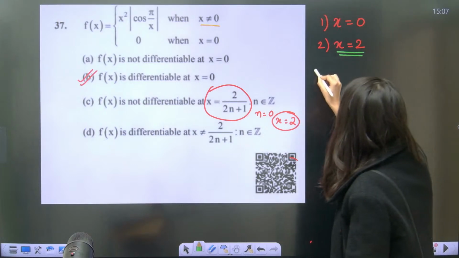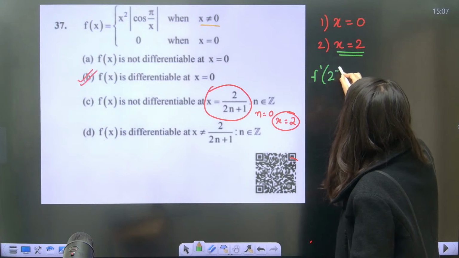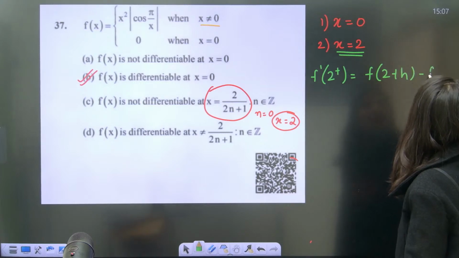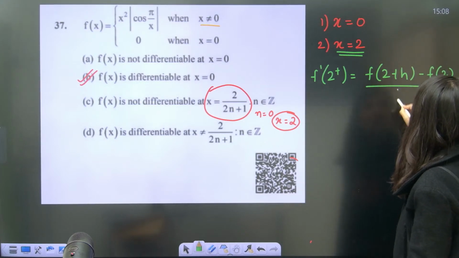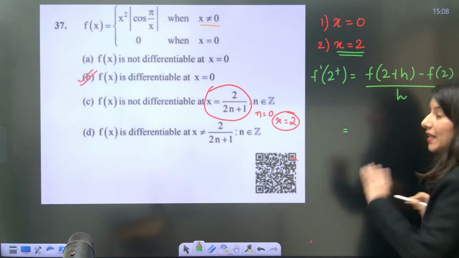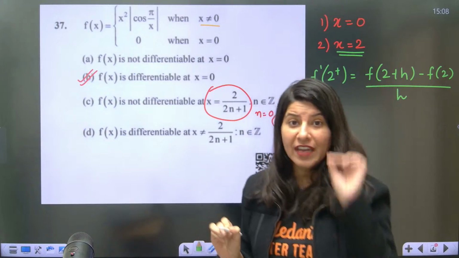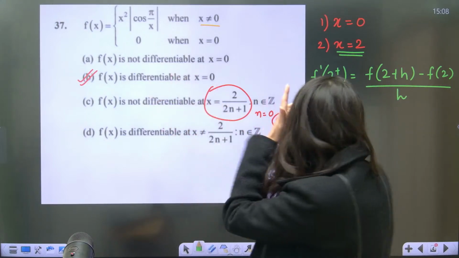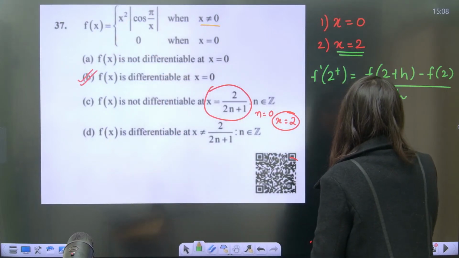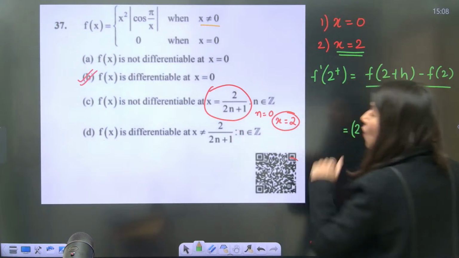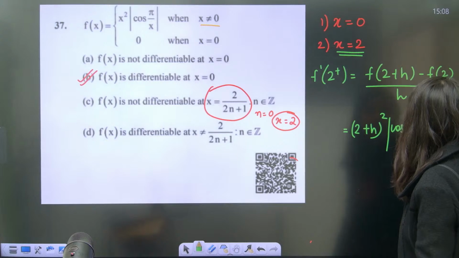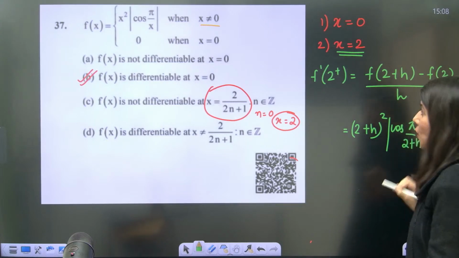So again, tell me f dash 2 plus, basically we are talking about the right hand limit. F of 2 plus h minus f of 2 upon h. Correct? This is your right hand limit. Right away we can calculate. Now 2 plus h, hold on. Be very mindful about this modulus. So f of 2 plus h will be 2 plus h whole square into mod of cos pi upon 2 plus h, mod close.